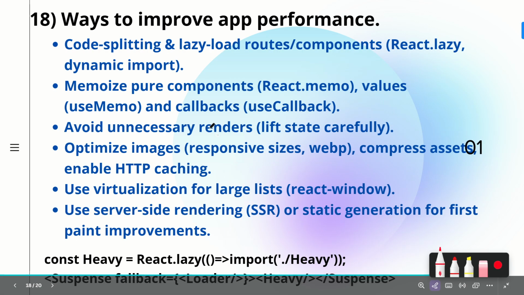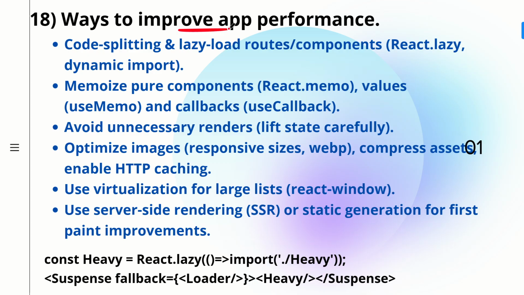Now let's go to the 18th question, that is, what are the different ways to improve the app performance? Now there are multiple ways of how we can improve the app performance. I have listed few here. If you have some extra point, you can add those things in your interview. So first thing is, we can make use of code splitting and the lazy loading routes and the component. So we have to make use of React.lazy or the dynamic import. So whenever the component is needed, only then will components be fetched for us.